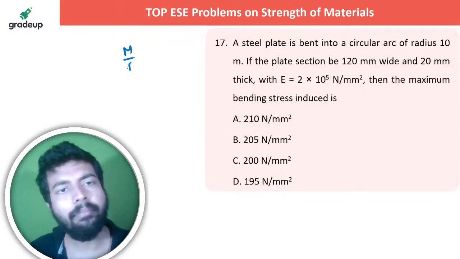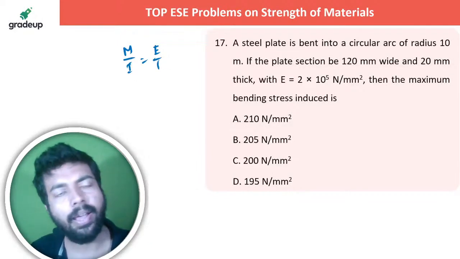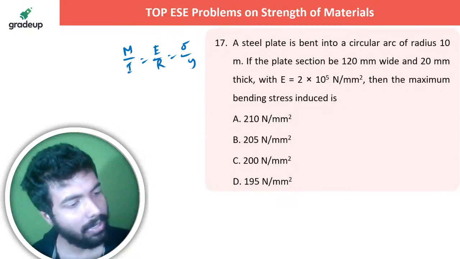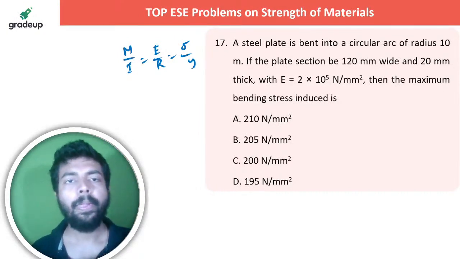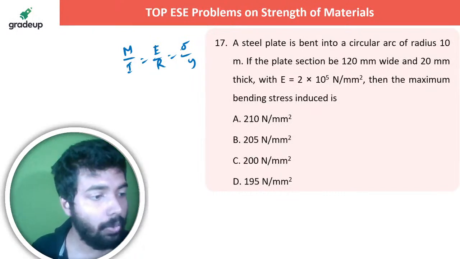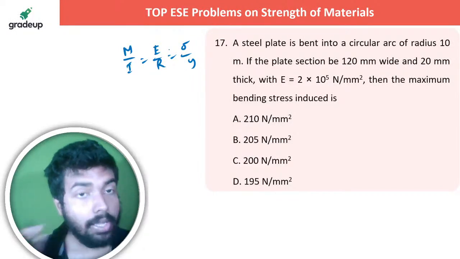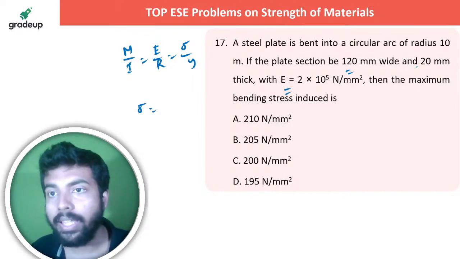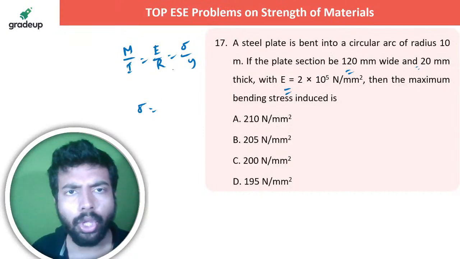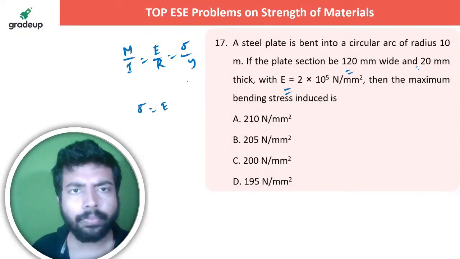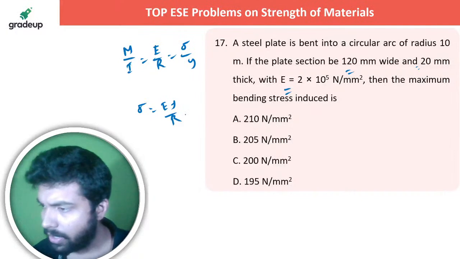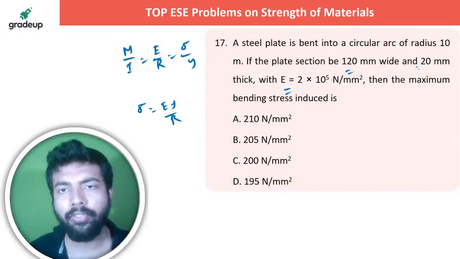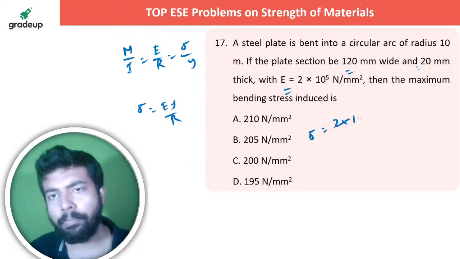इसमें क्या है और, that M by I is equal to E by R is equal to sigma by Y. That same formula we apply, you get the answer done. So from here actually you can get that sigma, since I have E given, I have I and R etc. given to you, so sigma is equal to E into Y by R, you can see. E Y by R, so E is given to you 2 into 10 to the power 5.